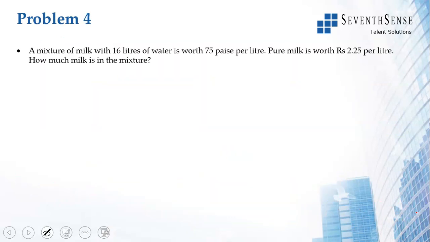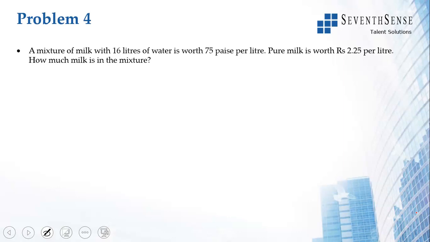A mixture of milk. So again, a very commonly asked question pattern. Mixture of milk with 16 liters of water. Okay, milk is mixed. Now you have two different items. Milk is mixed with water and it's worth 75 paise per liter, but pure milk, as in milk without water, is worth 2.25 per liter. So he is asking how much milk is in the mixture.